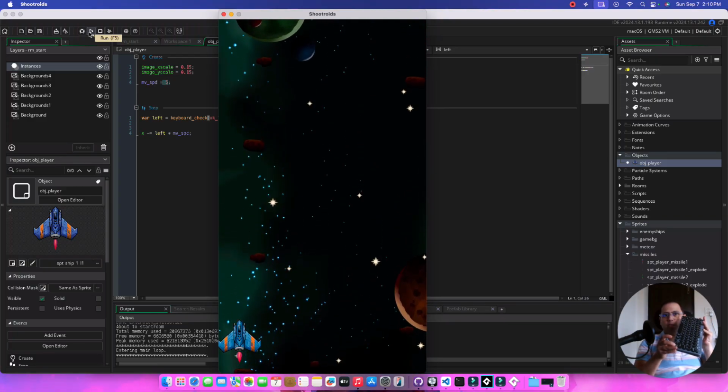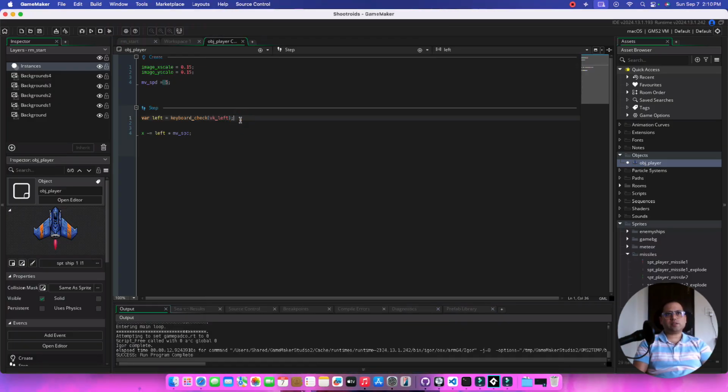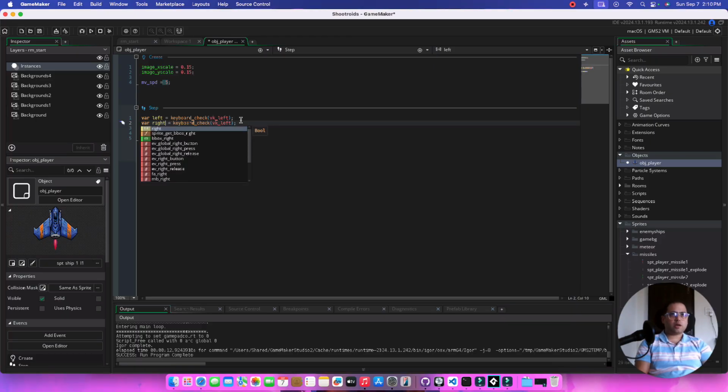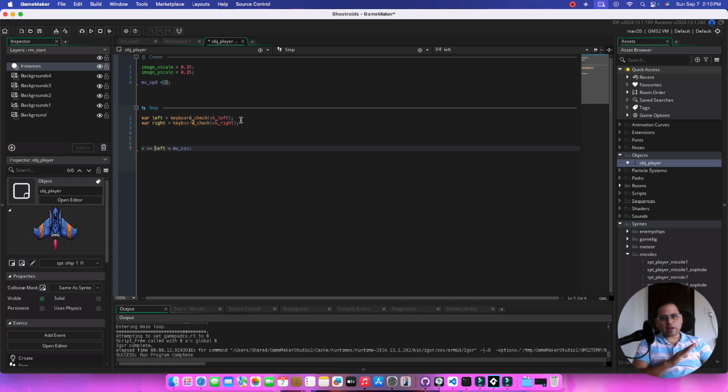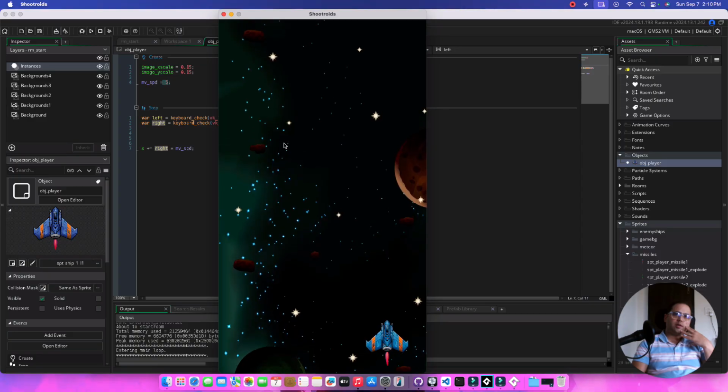But now the thing is, we cannot move right, so we need to put some logic to move right. The easiest method is to move right. You change this to right, and that's it. If you just put a plus equal to, because if you're moving right, you add to the x. So we can move right, so that works.